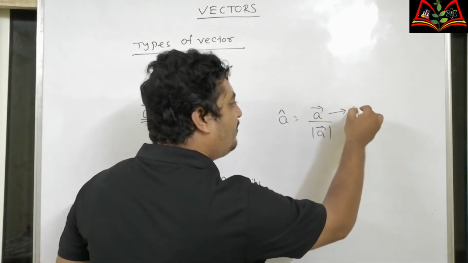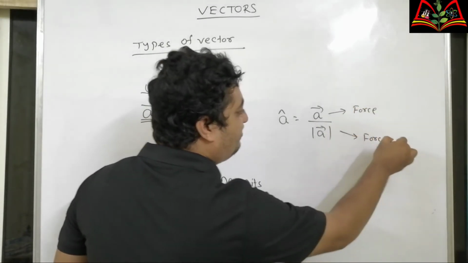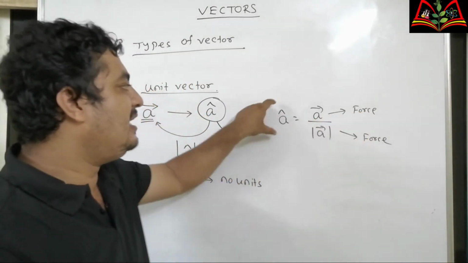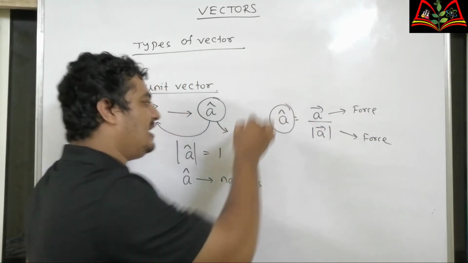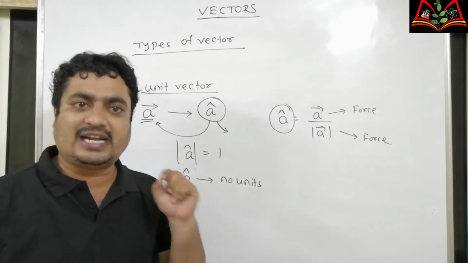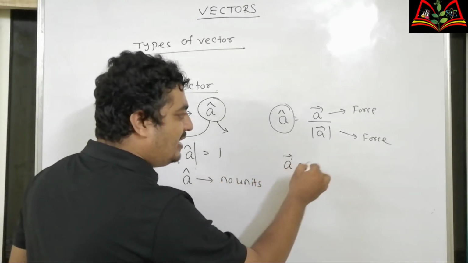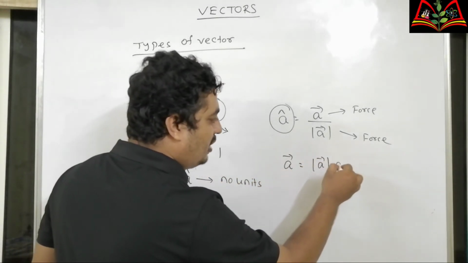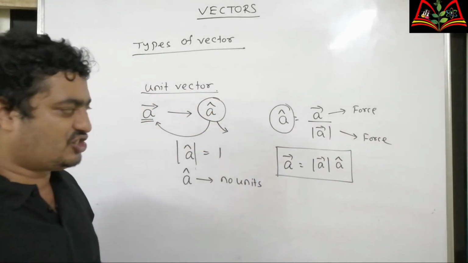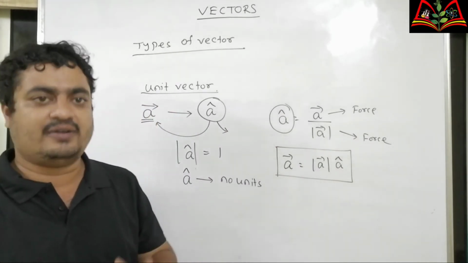If vector A represents force, then the magnitude of vector A also represents force. So unit of force divided by force is unitless. So every unit vector is unitless. Now we can say any vector A is equal to the magnitude of that vector into the unit vector along that direction. So these are the properties of unit vector.